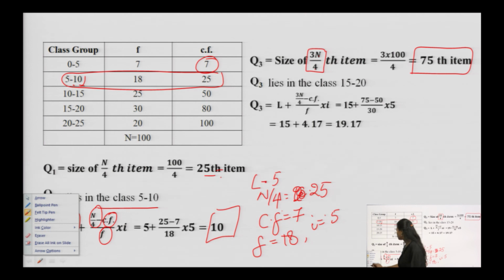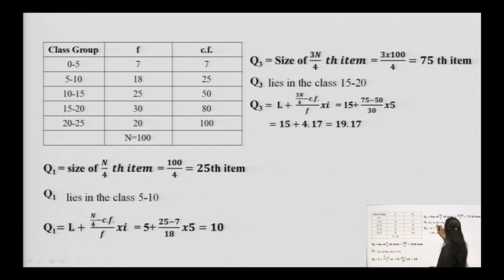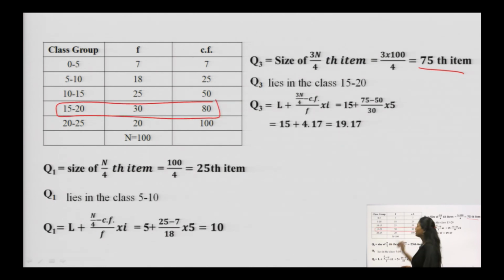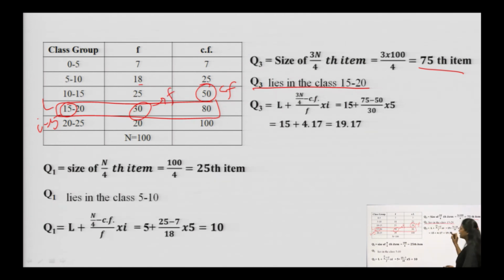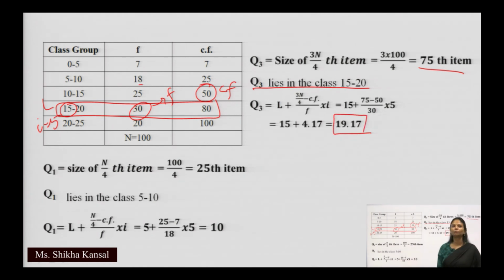Using that class interval, I can find my quartile 3 value. I know that the 75th item lies in the class interval of 15 to 20. So, quartile 3 lies in the class interval of 15 to 20, where L is equal to 15, i is equal to 5, Cf is equal to 50, f is equal to 30. Putting all these values into the formula, I get quartile 3 is equal to 19.17.